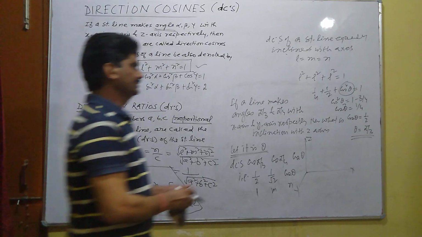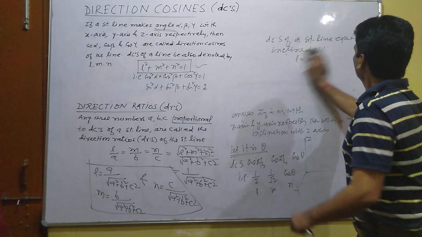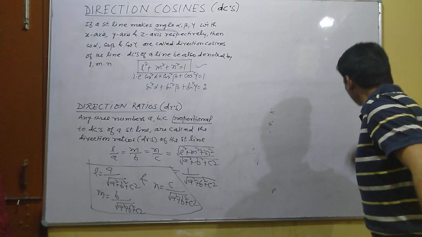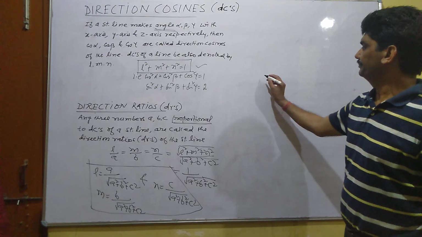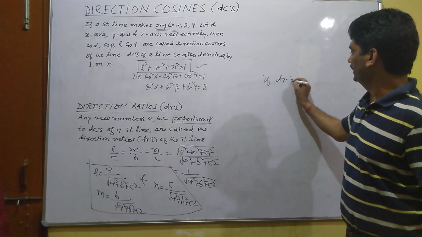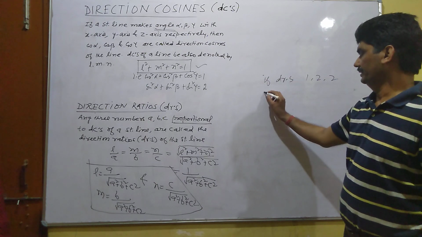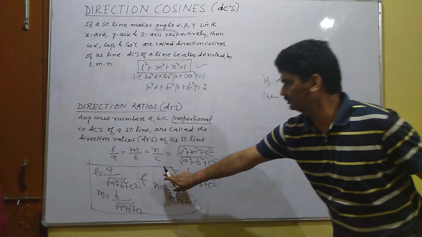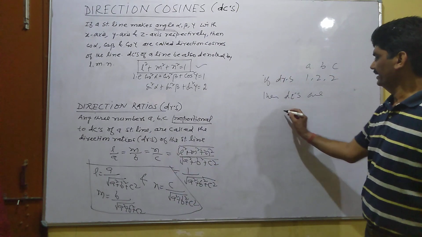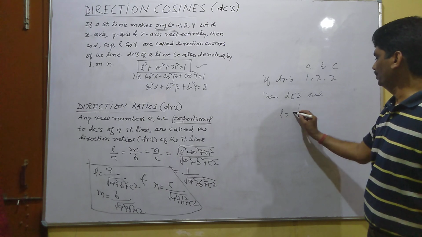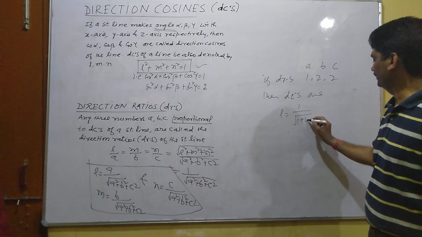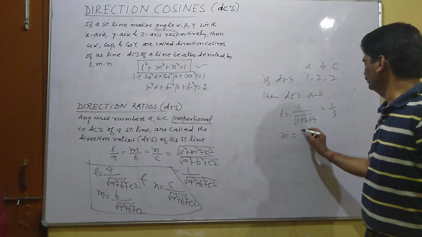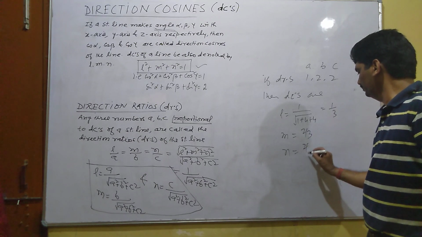So, for example, a very simple and important topic, direction ratios and direction cosines. If the DRs of a straight line are 1, 2, 2, then by this formula, where these are A, B, C, the DCs are L equal to A upon, that is 1 upon under root 1 plus 2 square plus 2 square, that is 1 upon 3. Similarly, M equal to 2 upon 3 and N equal to 2 upon 3.